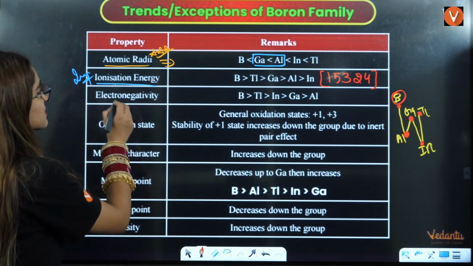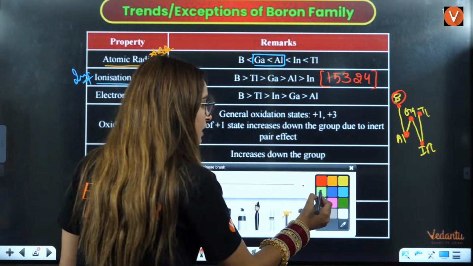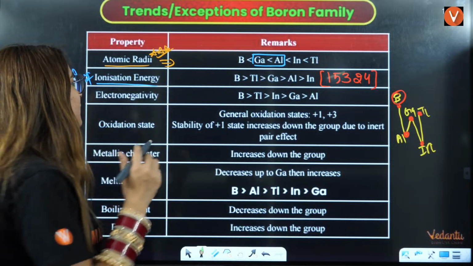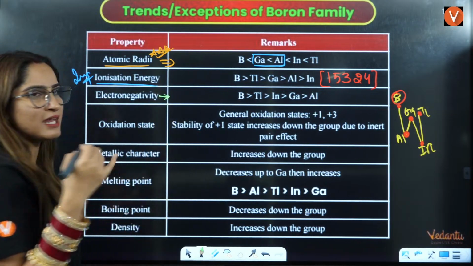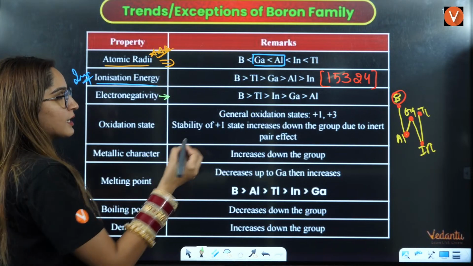Next is electronegativity. Here it follows a very weird order, there is no such trend over here. Again, they don't ask this very frequently, but you can go through this. So basically what is happening here, right?